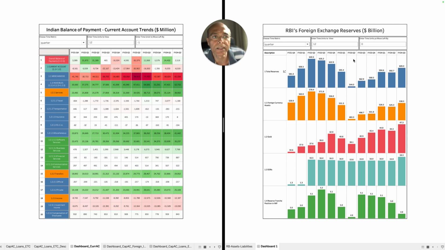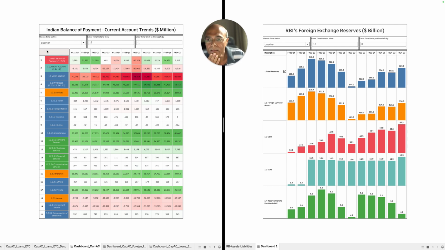Let's look at FY23 Q3. See, from FY23 Q1, $595.4 billion, it has shot down to $544 billion because of this negative number. Now probably you will be able to understand why it is important to maintain the balance of trade. If the balance of trade is not maintained, our exports are not sufficiently high, we will have a severe problem as far as our overall balance of payment situation is concerned, right?